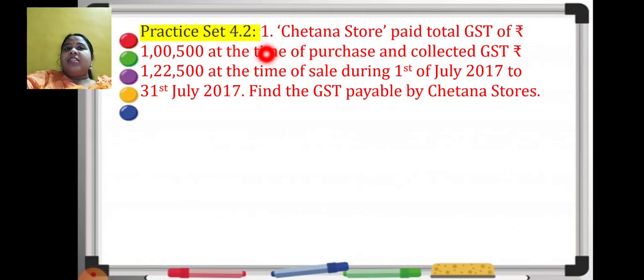It is input tax. And collected GST of this much at the time of sale, that is output tax. So output tax is 1,22,500, input tax is 1,05,000, GST payable, I have just now given you the formula, output tax minus ITC. So when you subtract these two, you will immediately get the answer.